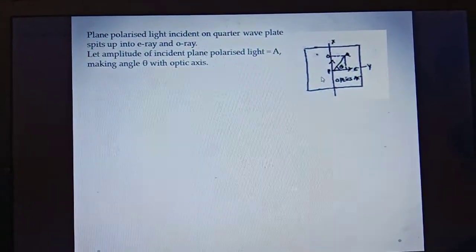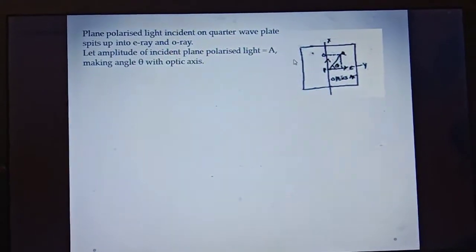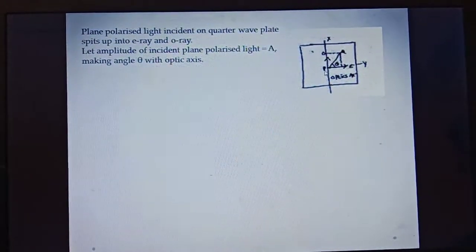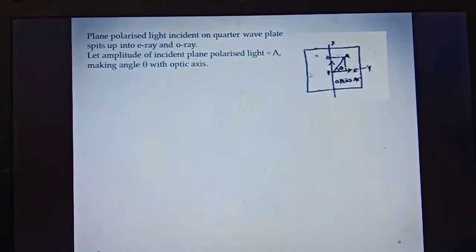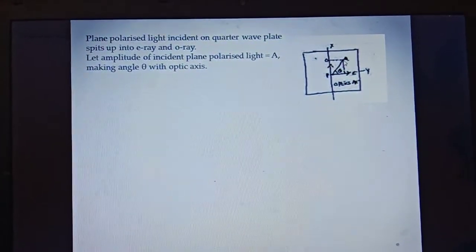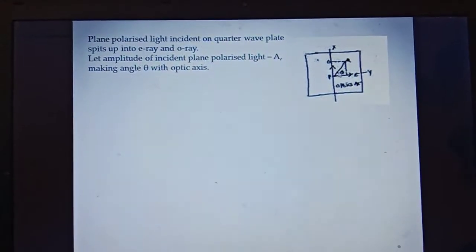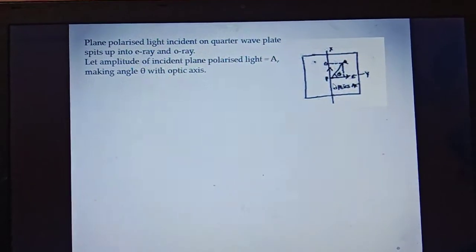Let the amplitude of the incident plane polarized light be A, and this amplitude is making an angle of theta with the optic axis. This is the optic axis of the quarter wave plate, and this PQ is the direction of amplitude of the plane polarized light. So this amplitude is making an angle theta with the optic axis.